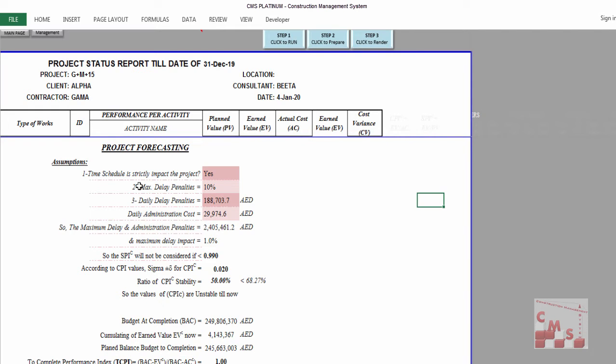Second question, CMS is asking for the maximum delay penalty according to your contract, which commonly is 10% of the project price. That's the maximum delay penalty. So you'll insert here your agreed percentage.